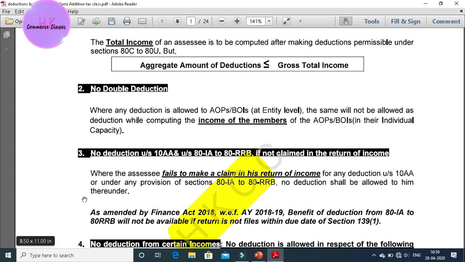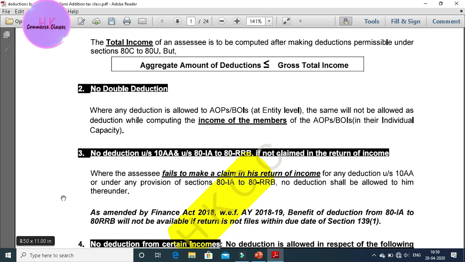There is a suitable time to claim the deduction in the return of income. Where the assessee fails to make a claim in his return of income within that time, then no deduction shall be allowed to him thereafter.